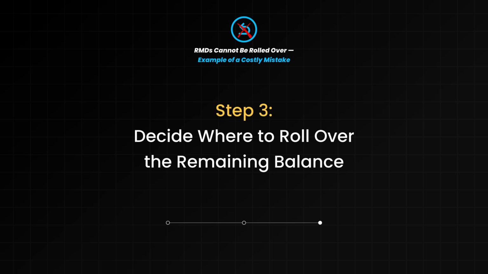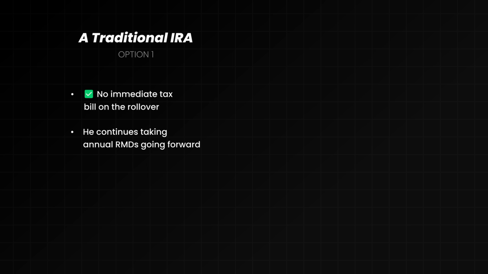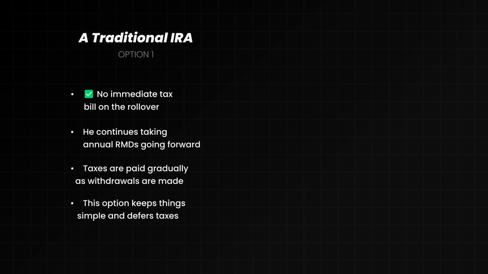After withdrawing $30,189, John has $769,811 left. He can roll that into a traditional IRA, and here there would be no immediate tax bill on the rollover. He would continue taking his annual RMDs going forward. The taxes are paid gradually as withdrawals are made, and this option keeps things simple and defers taxes.